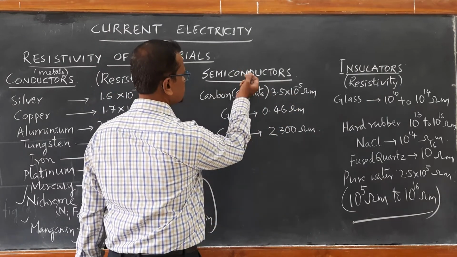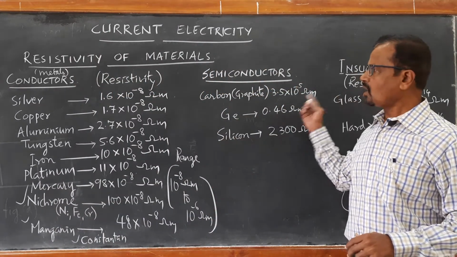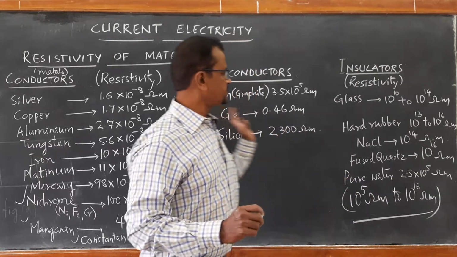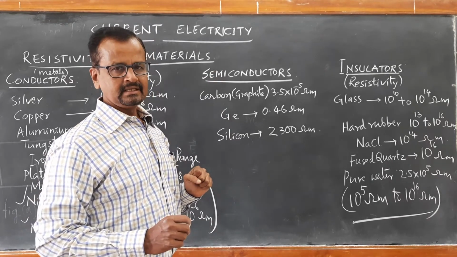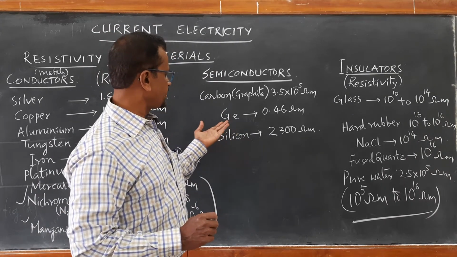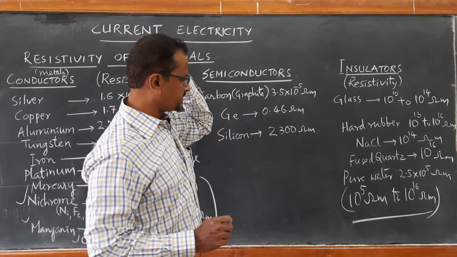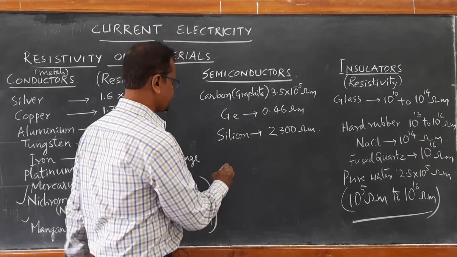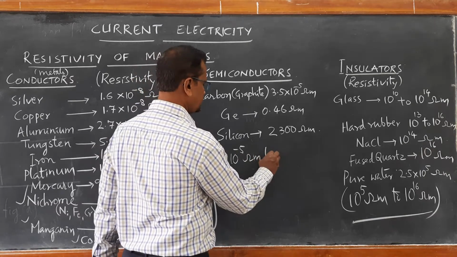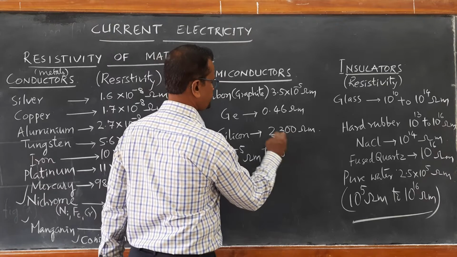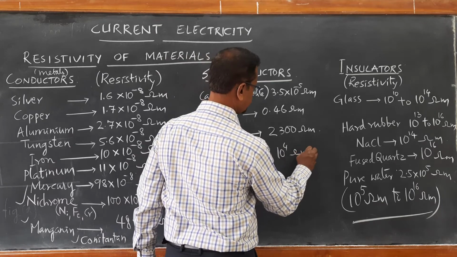And you see the class of materials which are neither conductors nor insulators. The class of materials which lie in between insulators and conductors are called semiconductors. For semiconductors, we have listed germanium, silicon and one more, carbon. The value of resistivity ranges from 10 raised to minus 5 ohm meter to 10 raised to 4 ohm meter.